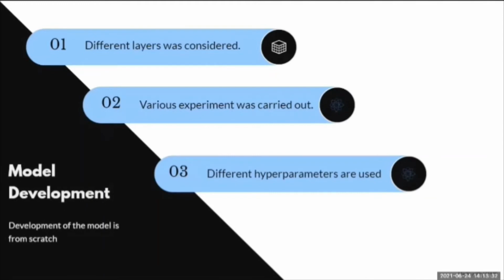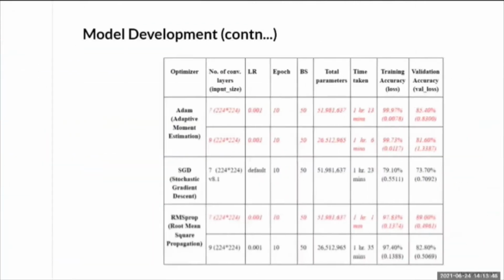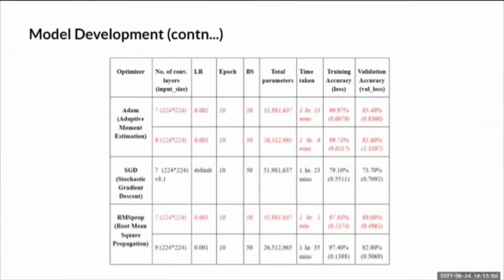Various experiments were carried out based on the most widely used optimizers. The optimizer is one of the factors that determines the efficiency of the model. According to the paper written by the author Pujari, SGD, ADAM, and RMSprop are the most widely used optimizers. We carried out an experiment where we considered these 3 optimizers. For all the listed optimizers, the model was trained considering different numbers of layers. For example, using the ADAM optimizer, the model was trained 3 times, but with different numbers of layers.